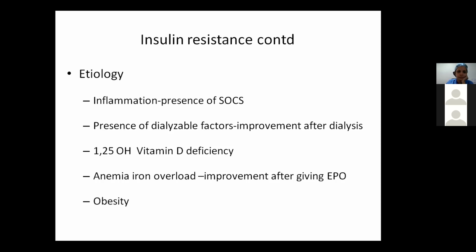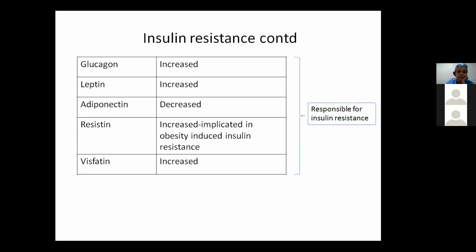Anemia as well as iron overload, both of them can cause insulin resistance, and there is improvement seen after giving erythropoietin. And obesity, as we all know, individually can cause insulin resistance. Now, glucagon is increased in CKD patients.